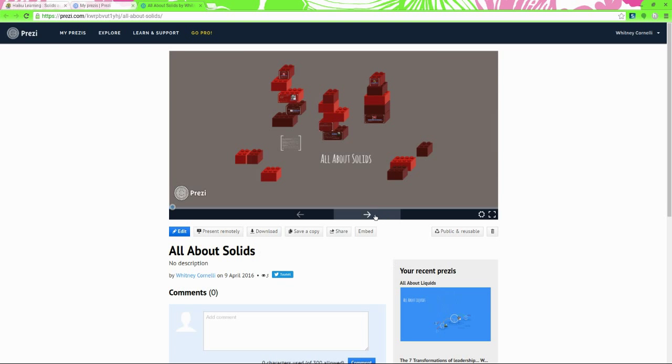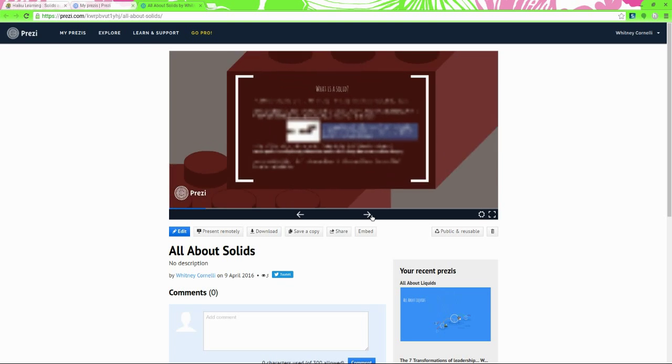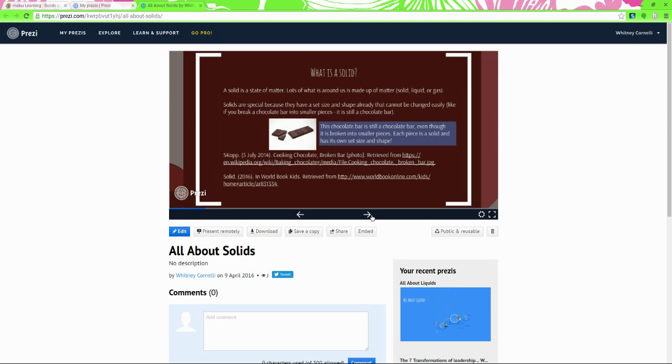All about solids. What is a solid? A solid is a state of matter.